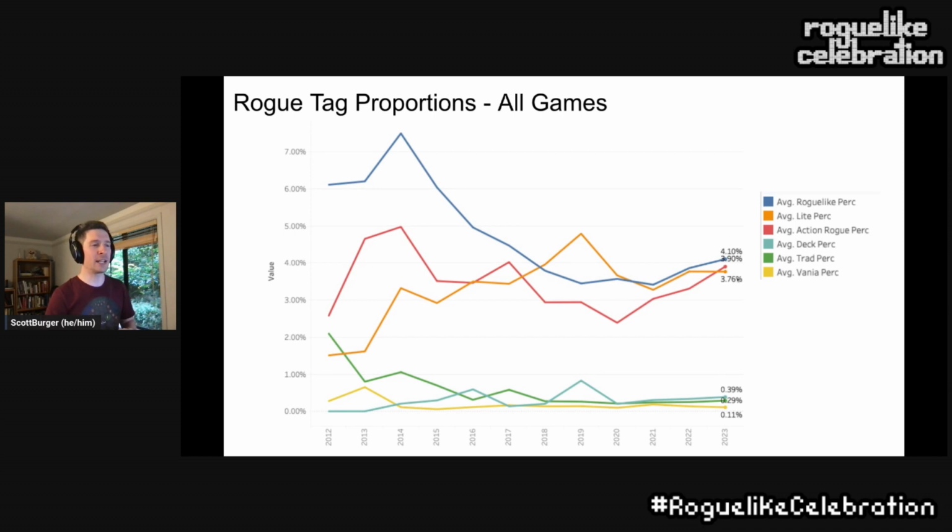These are all converging into a similar clustered space where, again, this is an all-games picture. Things like roguelike deck builders, traditional roguelikes, and roguevanias are not as commonly used. I think the prevailing wisdom is that you can either use a roguelike deck builder tag specifically and only, or more commonly you can say, oh, my game is a roguelike tag and a deck builder tag. In that case, there's lots of overlap of genres.